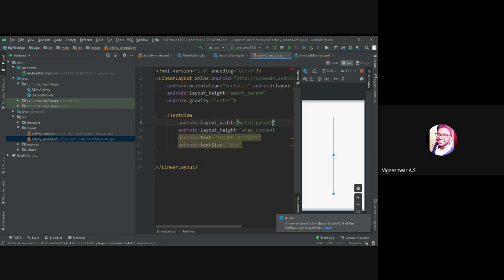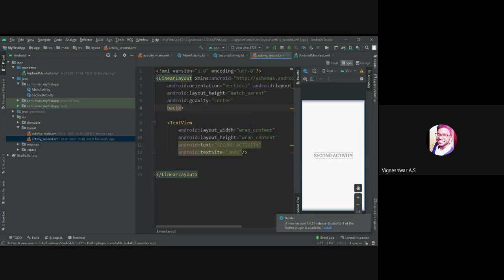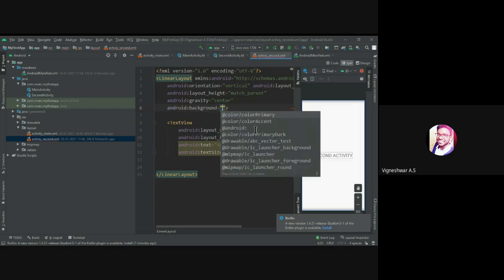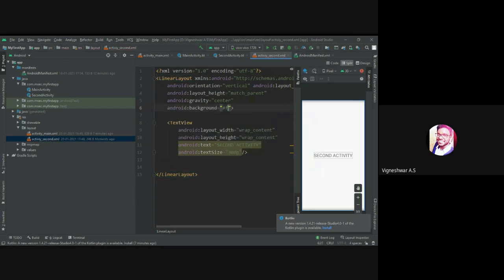See, it matches around. I think it's loading. Here you can see it matches entirely. It matches everything. I usually use wrap content, so I just use the wrap content. Let us give a background color, let's have F of 0. So the second activity is a yellow color.